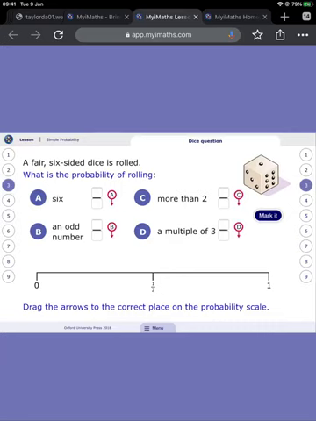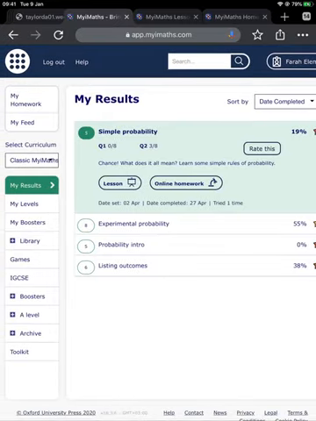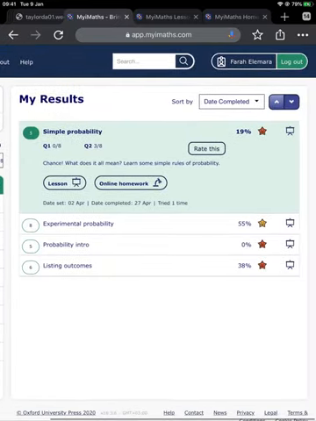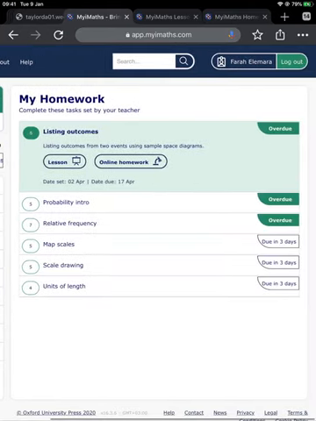So that's all I had to say in terms of logging in and completing your homework and using the lesson function as well. And just generally, just to keep on top of your homework, make sure that you are sticking to the deadlines, which will reflect what your homework deadlines are for maths anyway. Okay, so if you're year 8, it will be on a Friday. If you're year 7, it will be on a Thursday, etc. I will also be putting on ManageBack a clear guideline of what you need to be doing for the week. So make sure that you are on top of your